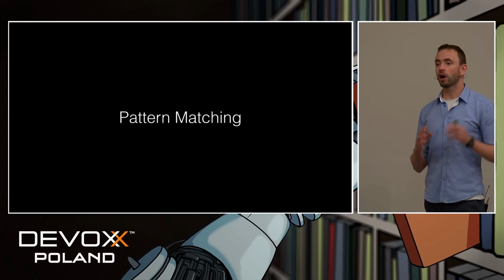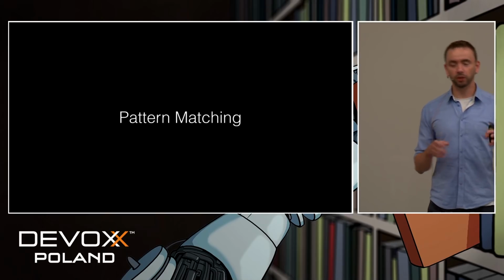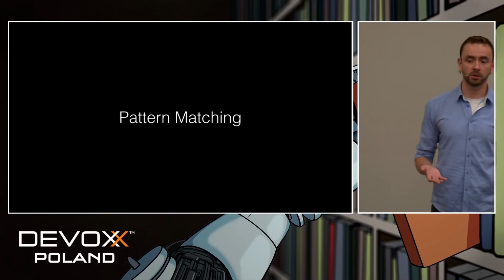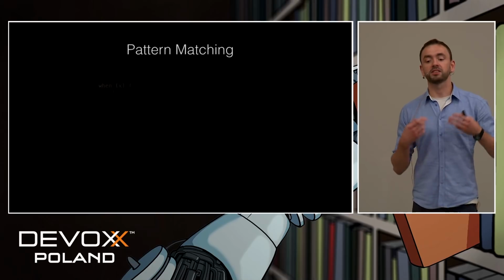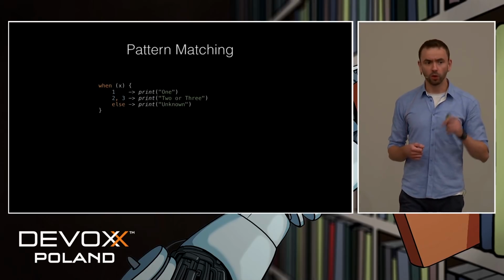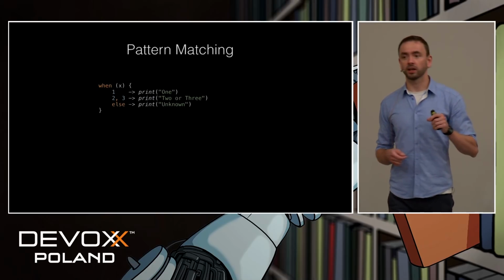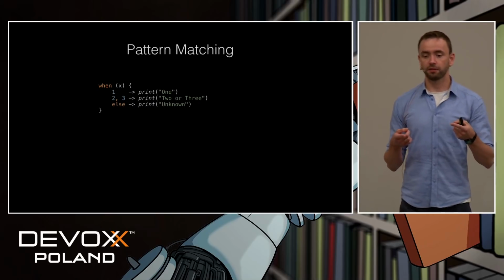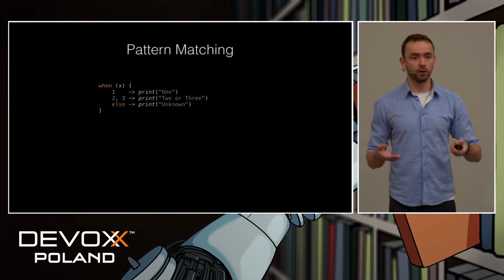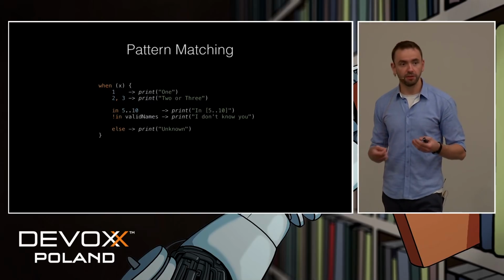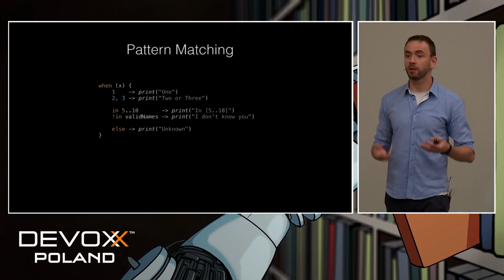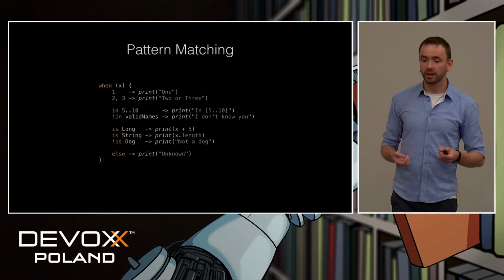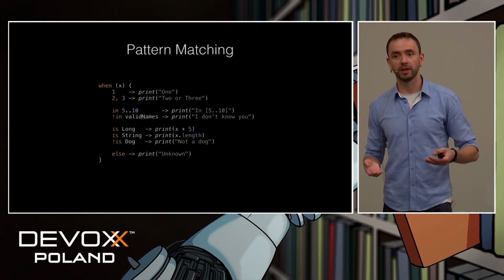Kotlin also has parts of pattern matching. So it's not full pattern matching like in Scala, for example, but at least we have some elements. So when is basically like a switch on steroids. So here we check if x has some certain value, or if it fits into some range or maybe a collection, or if it has some certain type.